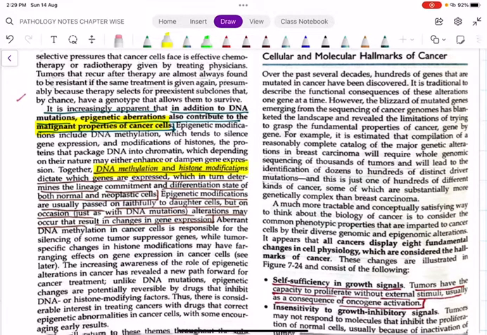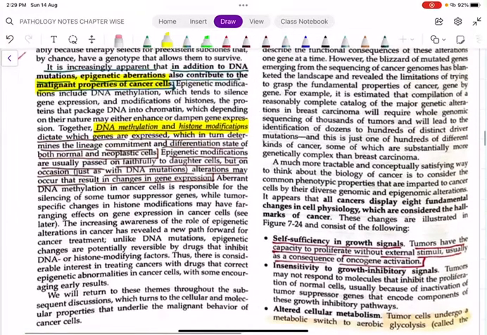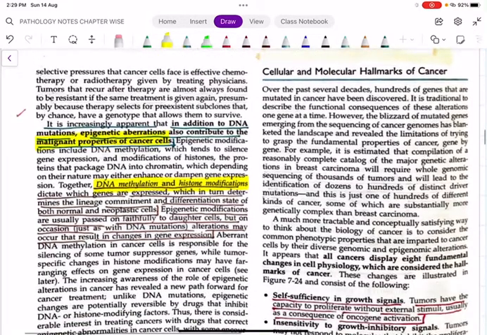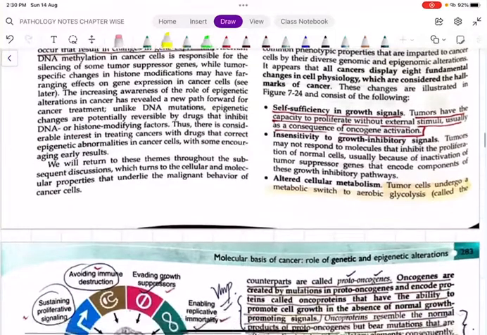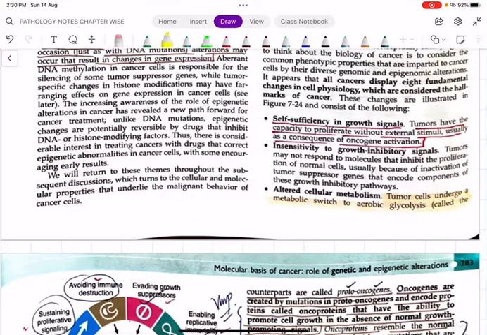The most important thing is DNA methylation and histone modification. Just remember these 2 points. DNA methylation is one of the most important things responsible for colonic cancer development. Finally, coming to the cellular and molecular hallmarks of cancer, there are 8 fundamental changes in the cell